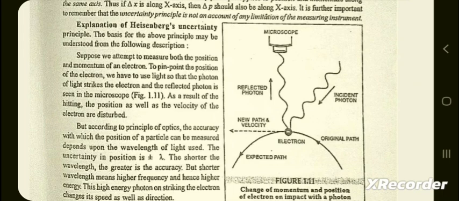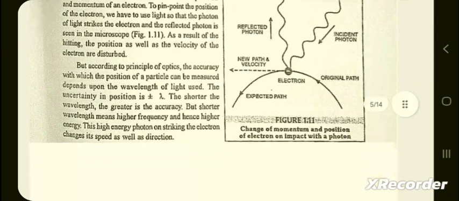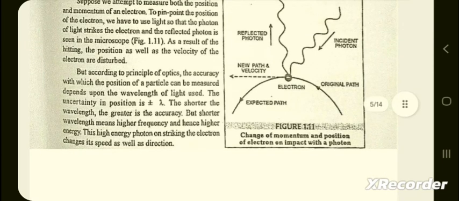Figure 1.11. As a result of the hitting, the position as well as the velocity of the electron are disturbed. But according to the principle of optics, the accuracy with which the position of a particle can be measured depends upon the wavelength of the light used.